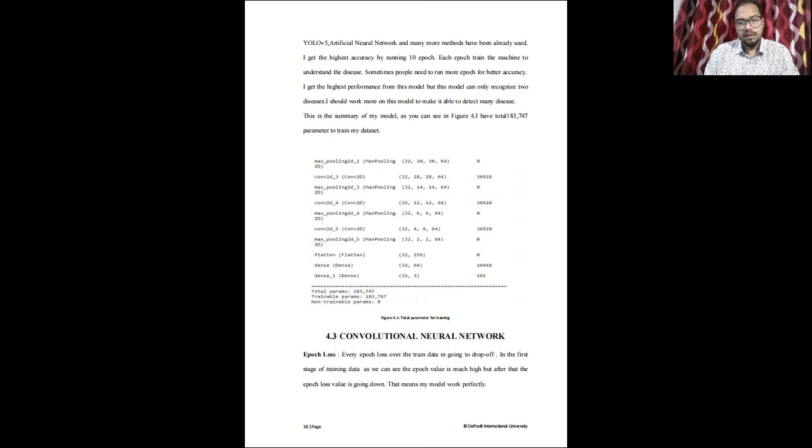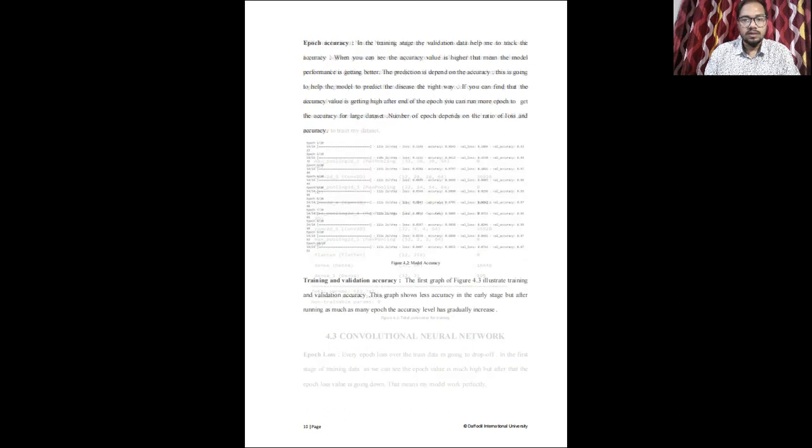Epoch loss. Epoch loss means when I train the data, the loss amount is known as epoch loss, and epoch accuracy is, at the same time when I train data, the accuracy I am getting, and it shows whether my model is working correctly or not.